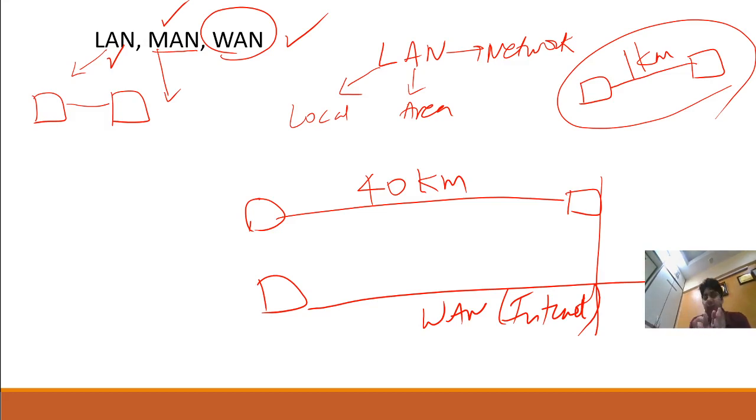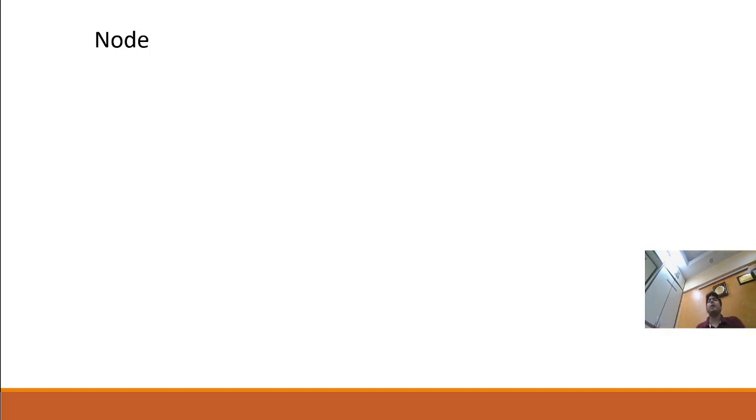Now one computer is here, one computer is in my another room, we both are connected with each other, it is called LAN. Within the same organization, up till 100 meters, or you can tell 1 kilometer also. More than that is MAN, but up till less than 40 kilometers. So MAN is between LAN and WAN. Understand the logic.